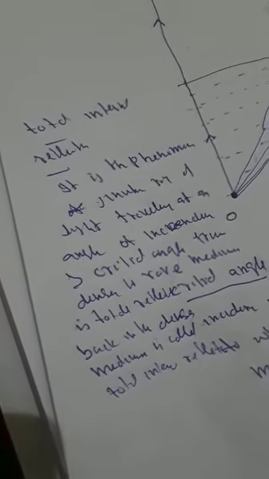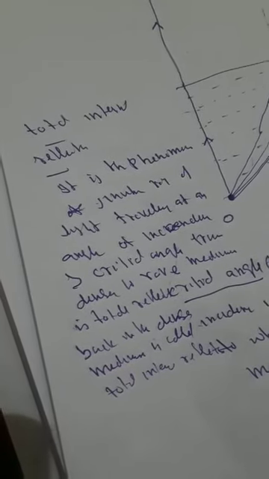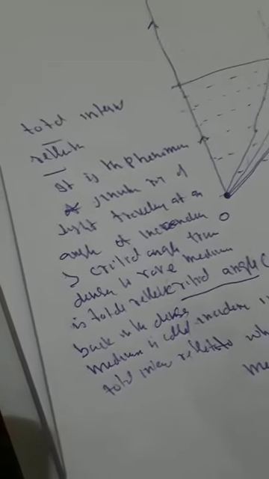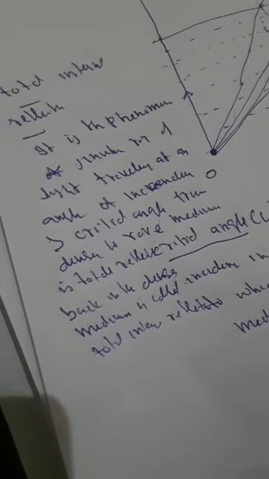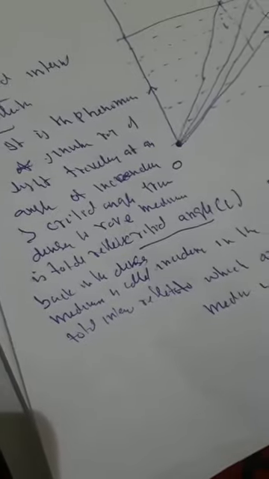If you want to note it down, you can write: the phenomenon in which a ray of light traveling at an angle of incidence greater than the critical angle from the denser to the rarer medium is totally reflected back. That means when a ray of light travels from the denser to the rarer medium at an angle greater than the critical angle, the ray comes totally back. This is called total internal reflection.